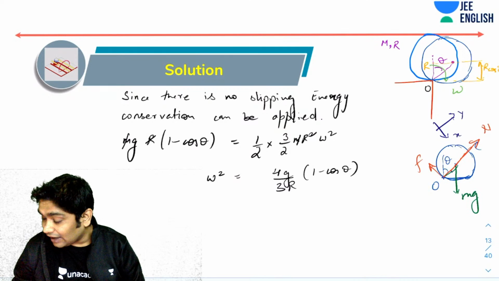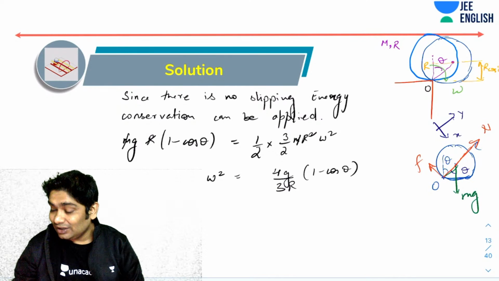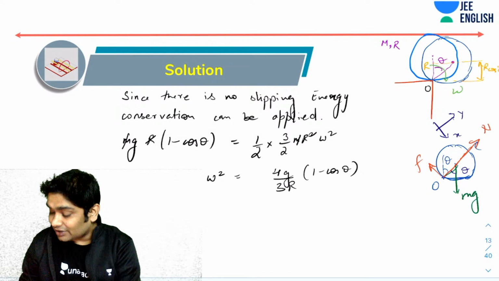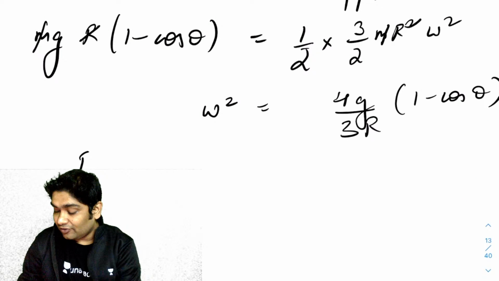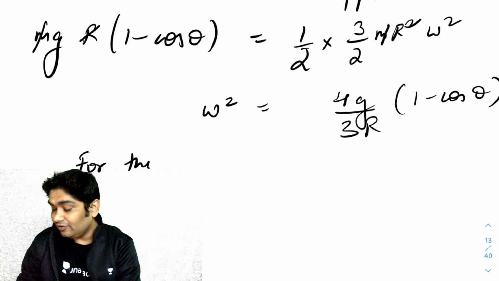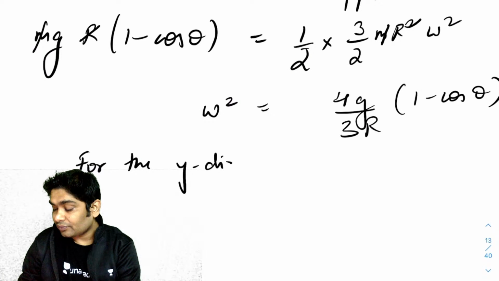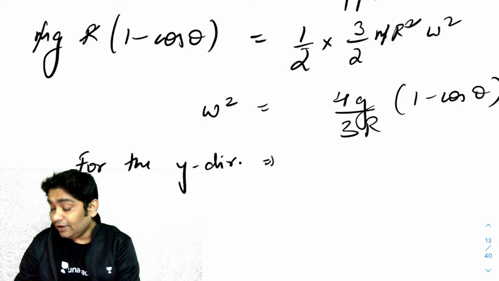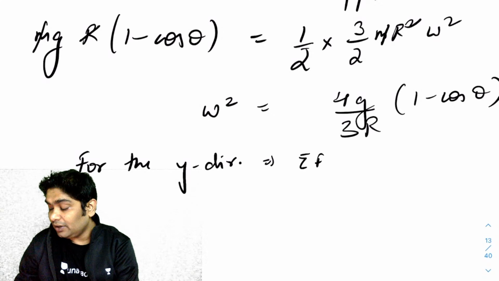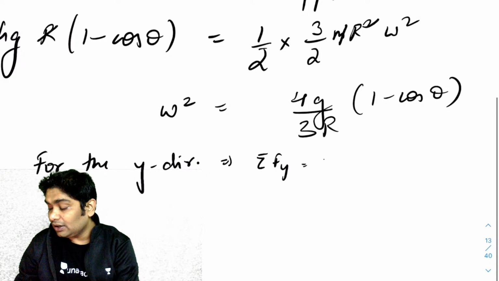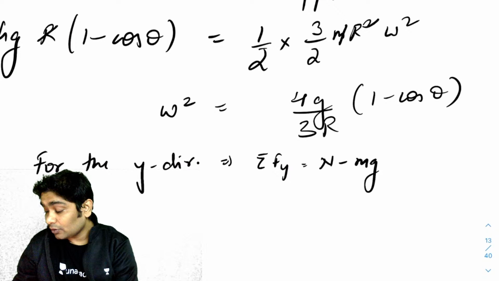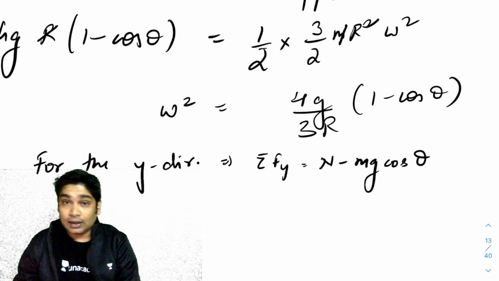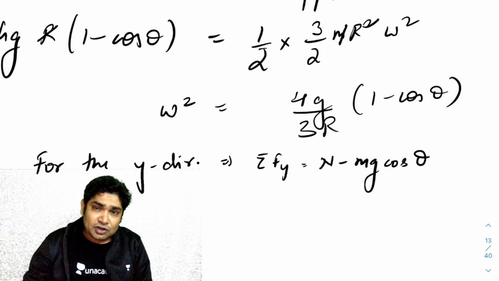If that angle was theta, this will also be theta. So for the y direction, the net force summation Fy, how much will that be? That would be N minus mg cos of theta, correct?